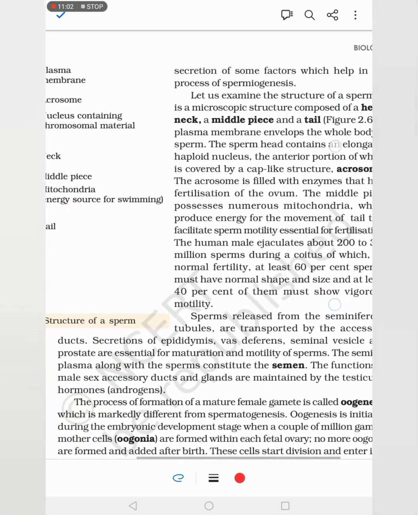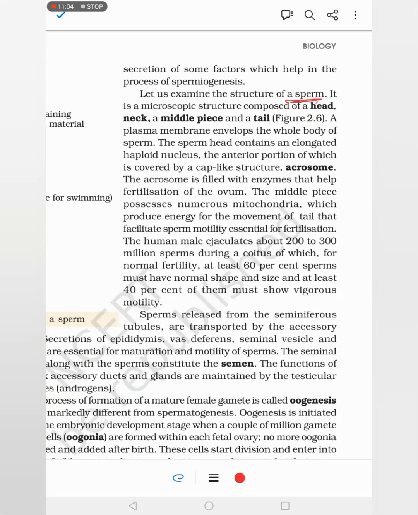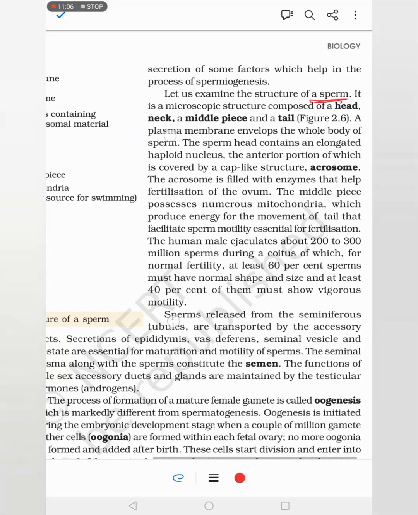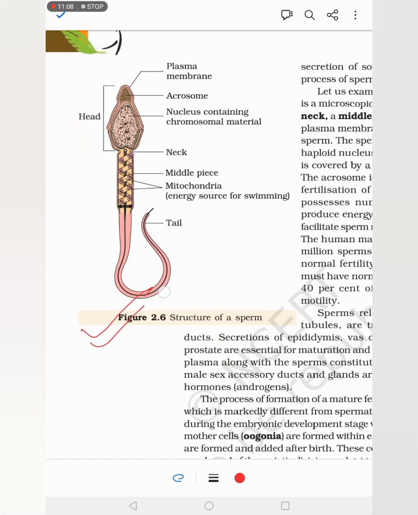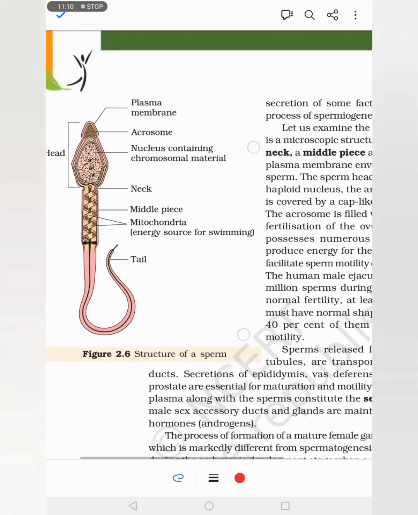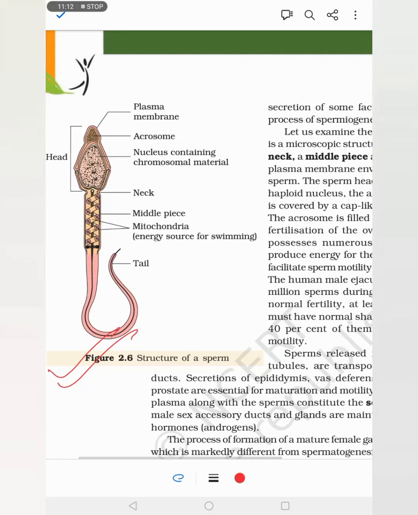So we'll study the structure of a sperm. This is very important because it can be asked in the exam. Structure of a sperm is very easy to draw. Sperm is one singular cell. Like every cell it will have a plasma membrane, so it is fully covered by a plasma membrane. It has four parts: head, neck, middle piece and tail.